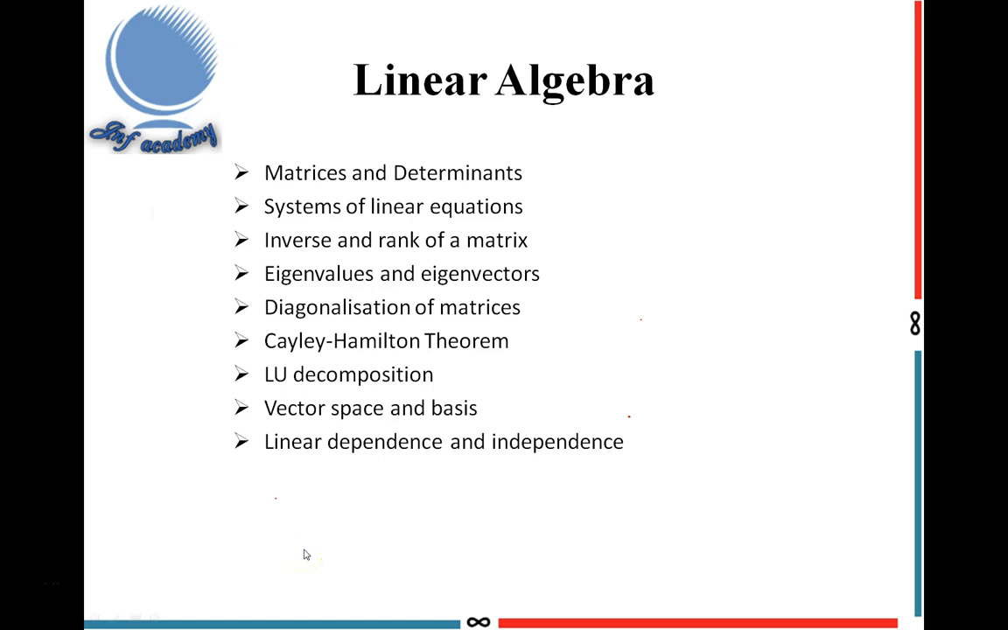Hello everyone. In this video, let me give a brief lecture about eigenvalue and eigenvector concepts. It's from the linear algebra topic. Subtopics in linear algebra are given in the slide. What you see on this slide is the syllabus of engineering mathematics in the GATE examination, particularly the linear algebra topic only.